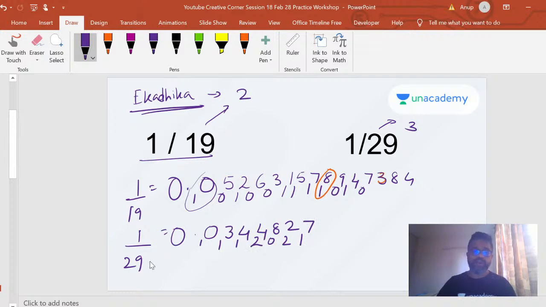So this is how your answer is. Now you can keep going on until you get a middle number of 29 minus 1. If you get 28 anywhere, you can stop there and generate the remaining digits. But you don't need to go so far, but I'm just explaining that you might be happy with getting 3 or 4 digits itself very instantly and very quickly. Okay, so this method is applicable where the series is ending in 9.